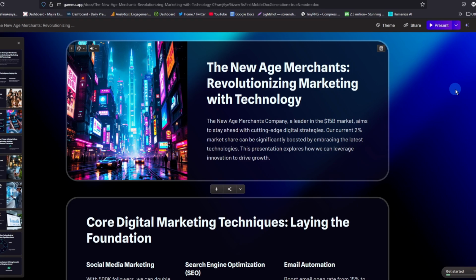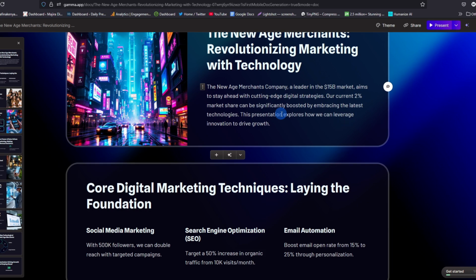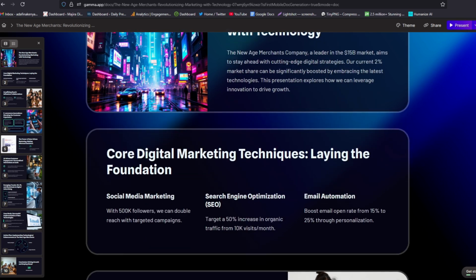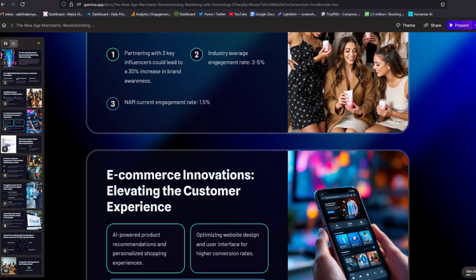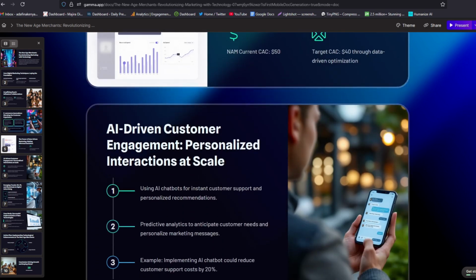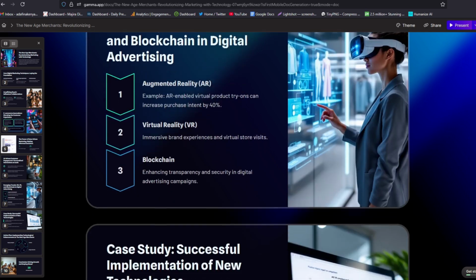If you've been looking for a simple tool that you can use to create your presentation, then I'm here to introduce to you this AI tool that can help you create presentations within seconds. Now, what you're looking at here is a presentation that I've just created with an AI app, and I did this in less than 5 seconds.